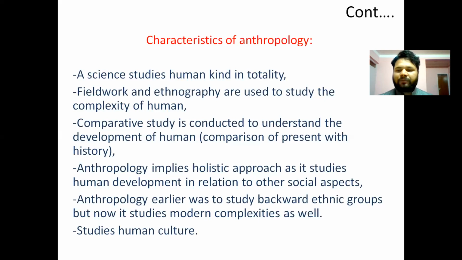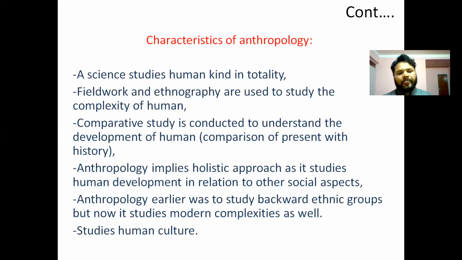Okay, ethnography means being with the participants. If you want to study human behavior in a particular society, a particular community, then you shouldn't be based on secondary information, whatever you get from other means, but instead, you have to go to the field, you have to understand, you have to engage yourself as a researcher into the society, or into the group of people whom you want to study.